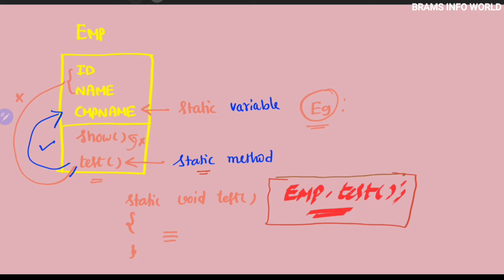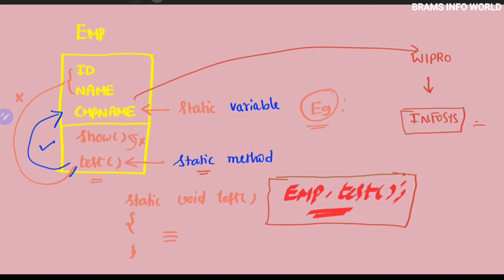Okay, so in this example, earlier the company people belong to Wipro. Wipro is one company name. I want to change this Wipro to Infosys. So I want to change the name from Wipro to Infosys by using this test method. So let us see how to implement this program.